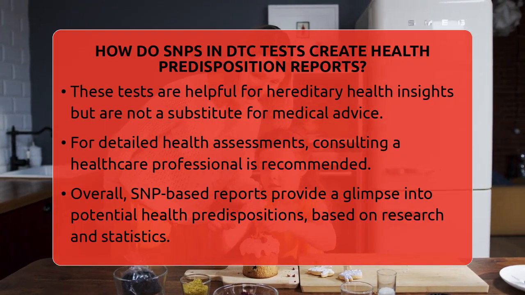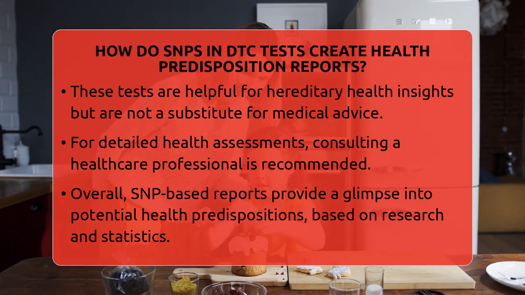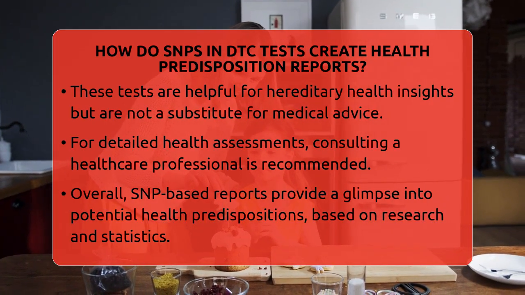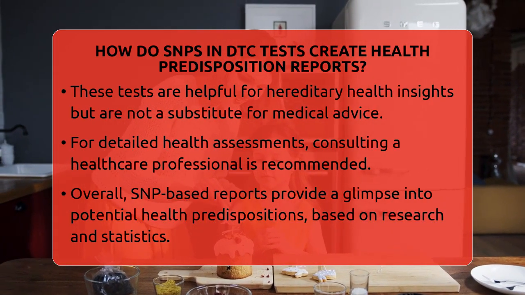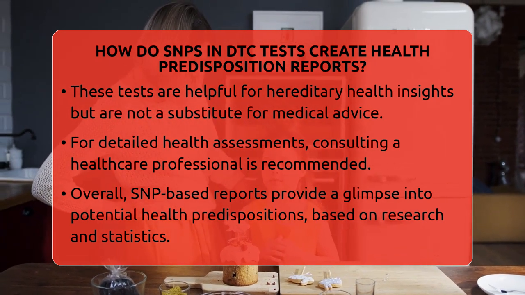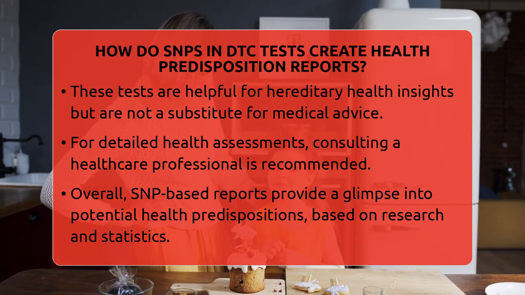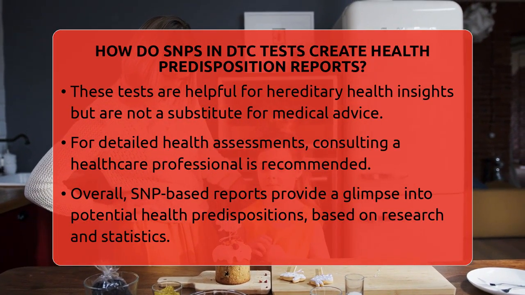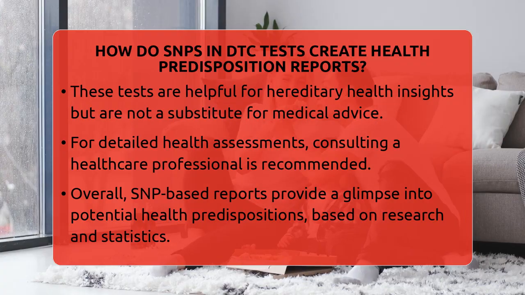In summary, SNPs and DTC tests create health predisposition reports by identifying tiny genetic differences linked to health risks. The results are based on research data and statistical models, giving you a glimpse into your potential health future. But always remember, these reports are just one piece of the puzzle and should be interpreted carefully.